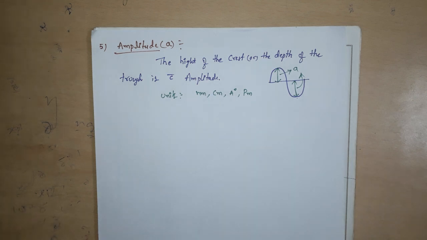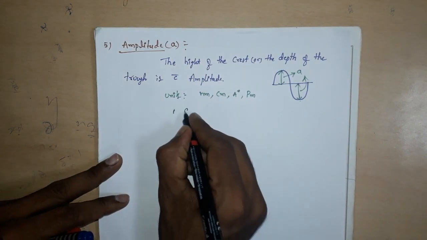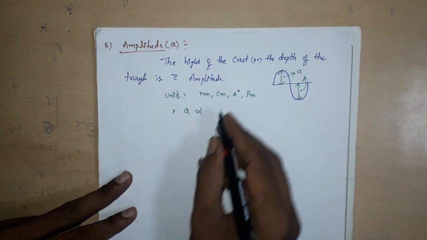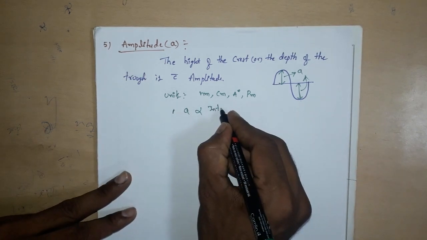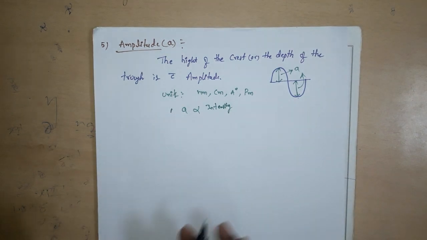Amplitude is a measure of the intensity or brightness of a beam of light. If amplitude is more, the intensity of light will be more. Therefore amplitude A is directly proportional to intensity or brightness of light.